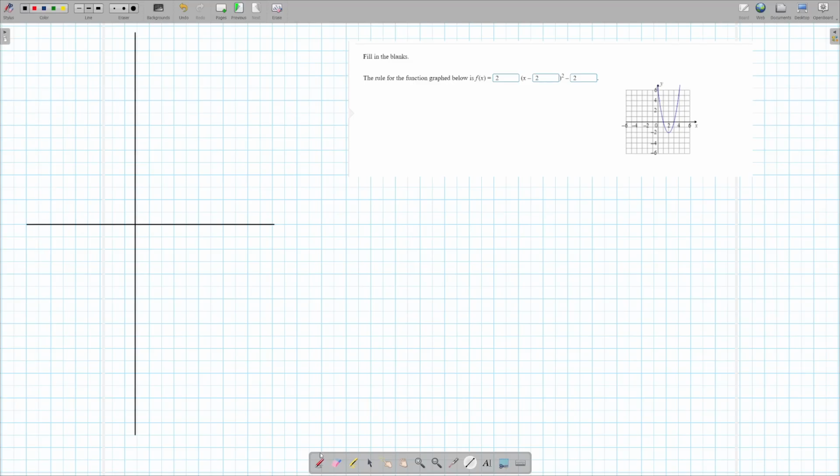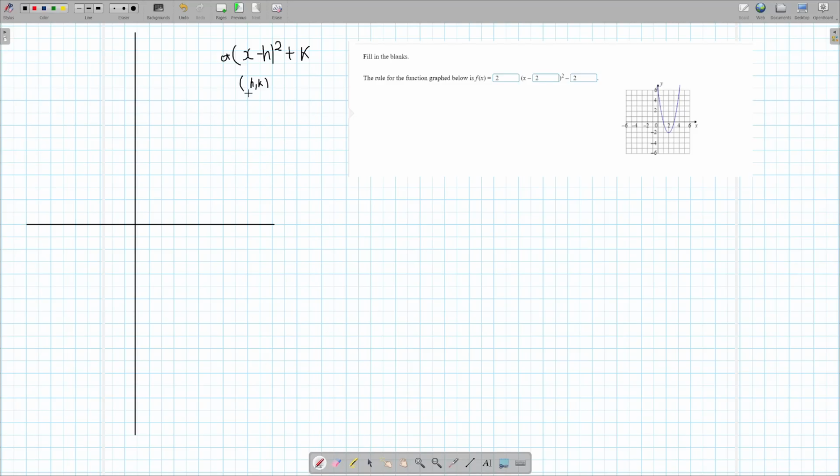Quadratic equations are written in two ways. The main form, the canonical form, is a times (x minus h) squared plus k. You're going to need to know what canonical form is because it's going to be the first lesson you take in math in grade 11. Again, h comma k represents the vertex. If a is greater than 0, then it opens upwards, and if a is less than 0, then it opens downwards. That's pretty much it.